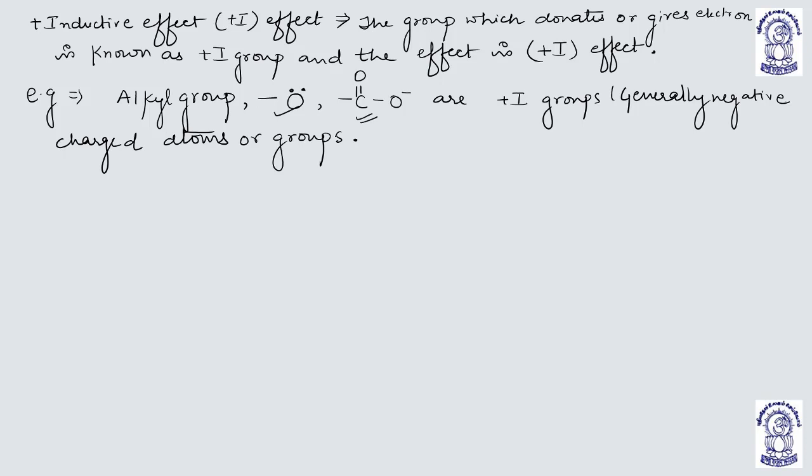So alkyl group, oxide, carboxylate ion, all are plus I groups, generally negatively charged atoms or groups.